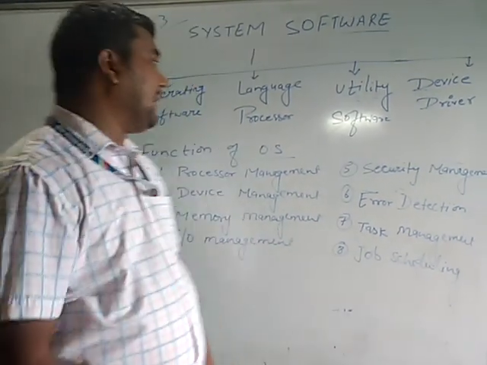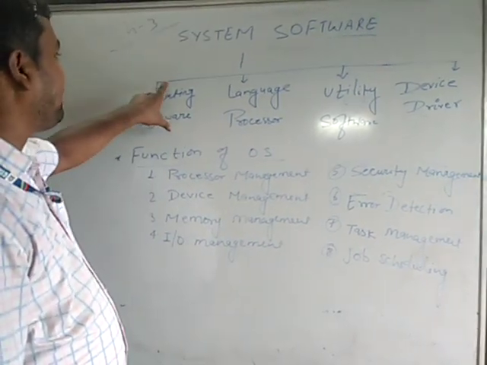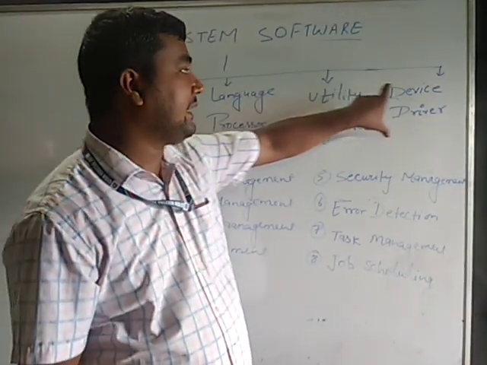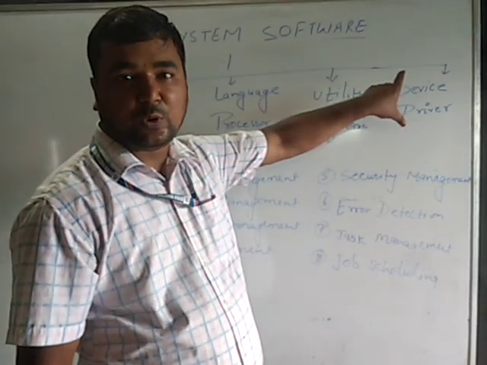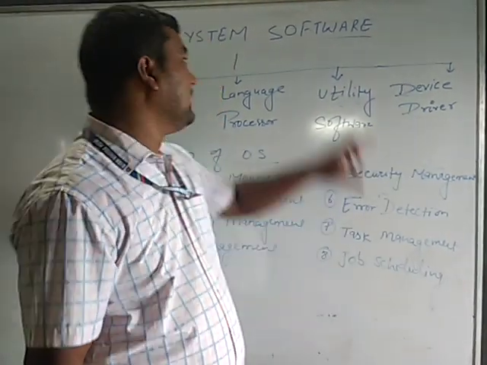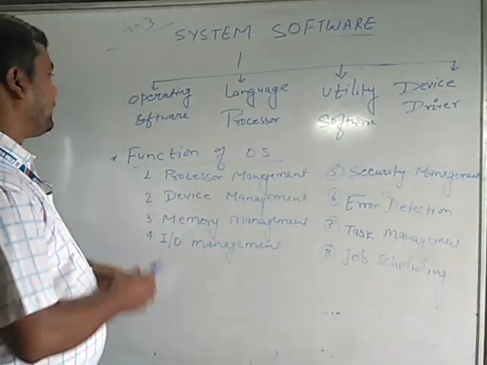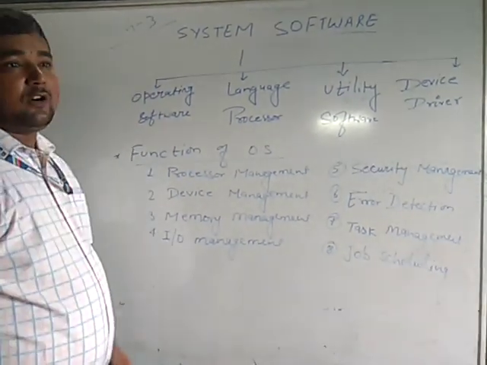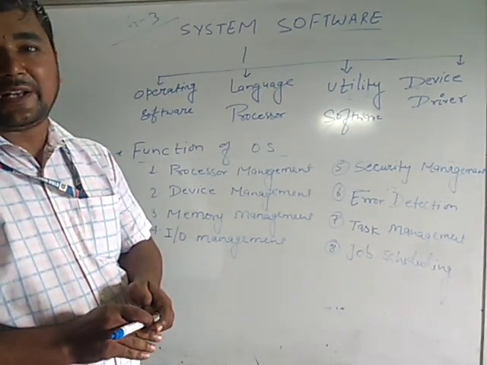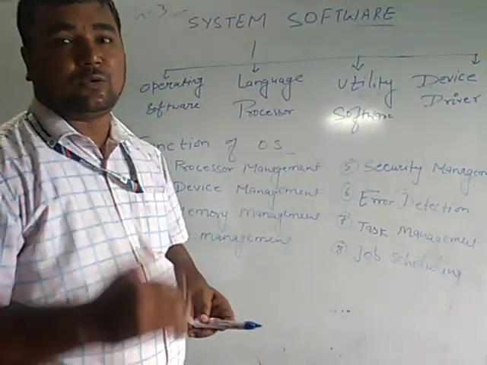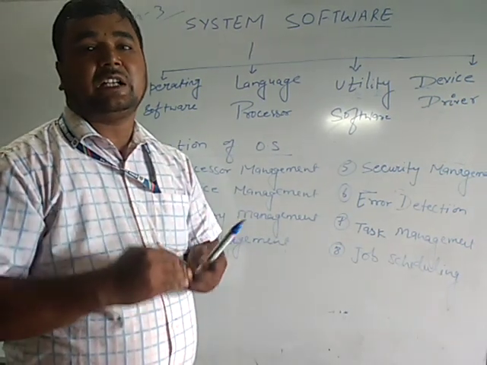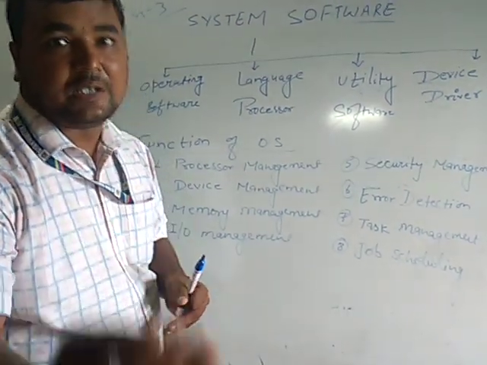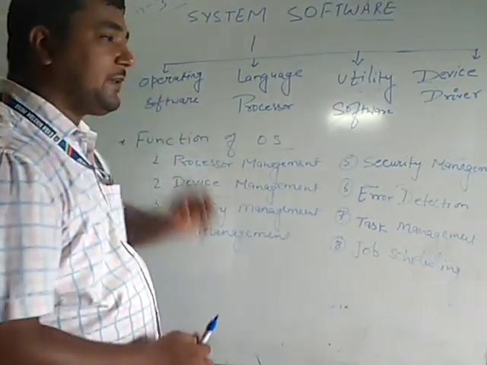As you know, system software is of four types: operating system, language processor, utility software, and device driver. These are the four types of system software. First of all, today I will discuss only the operating system. Operating means operation. Operation means to execute. Execute means to convert the user's input data into the result. What is the task of the operating system?